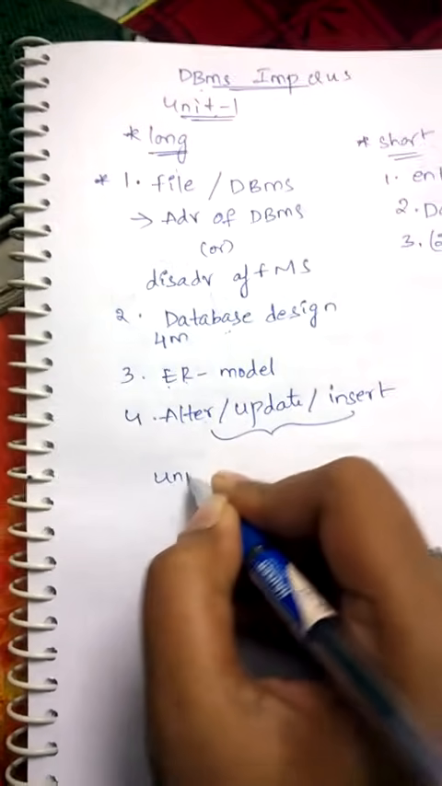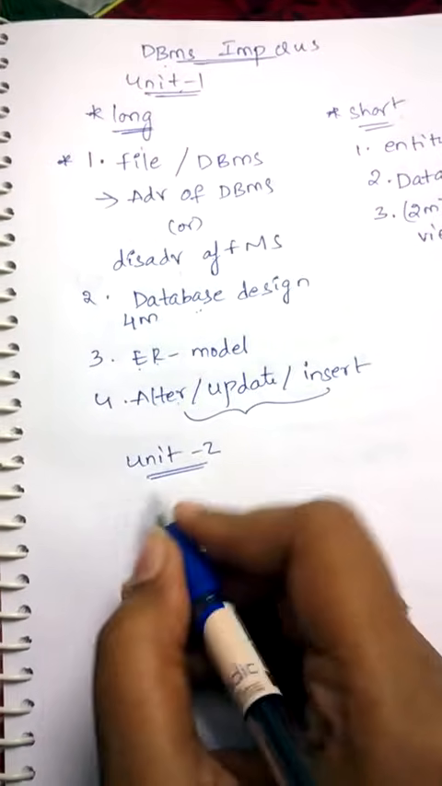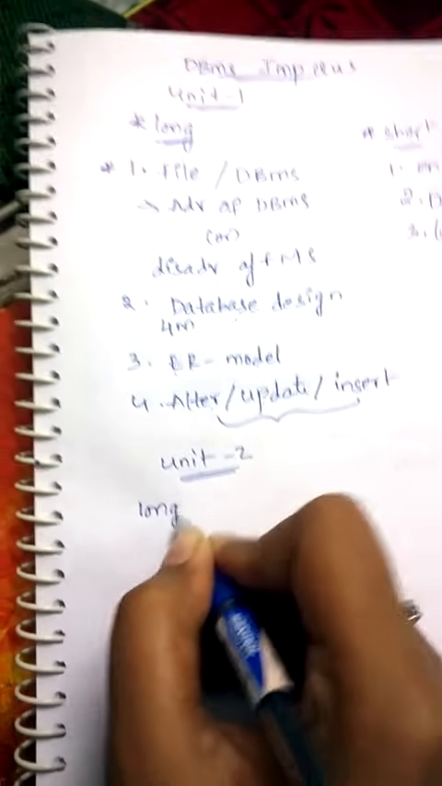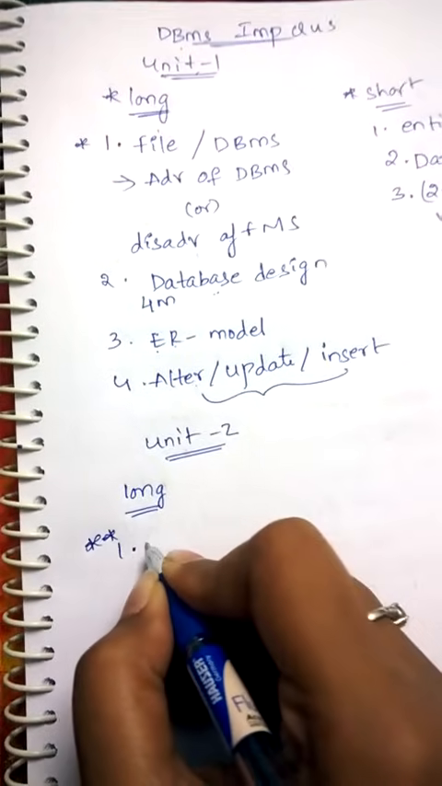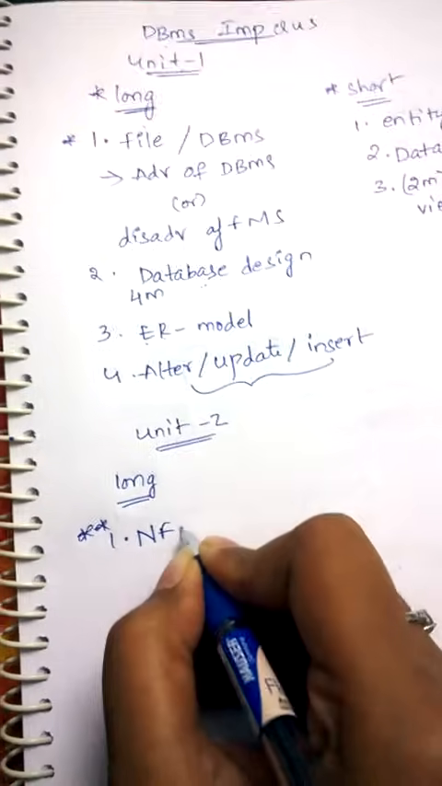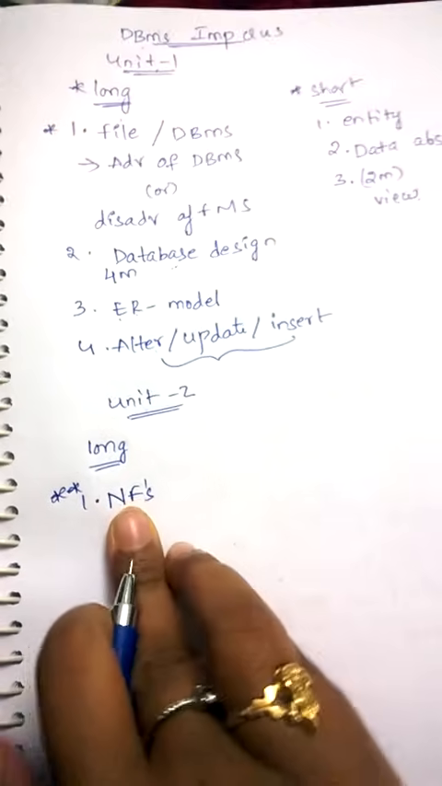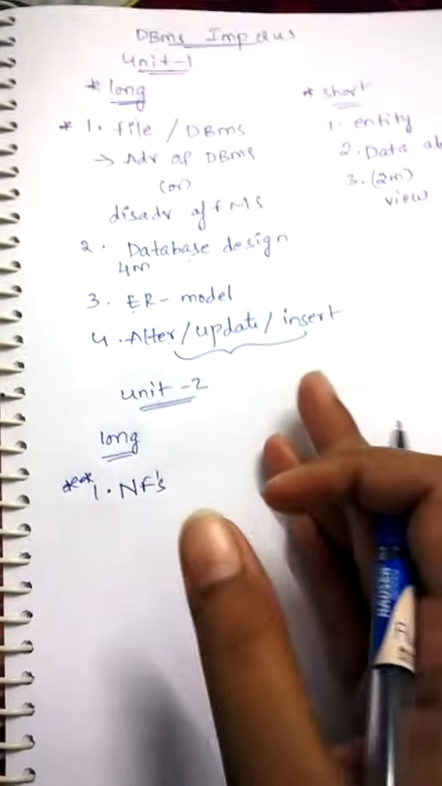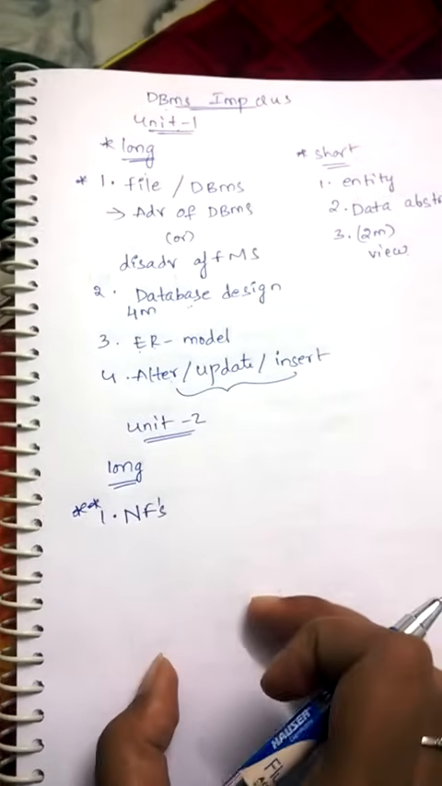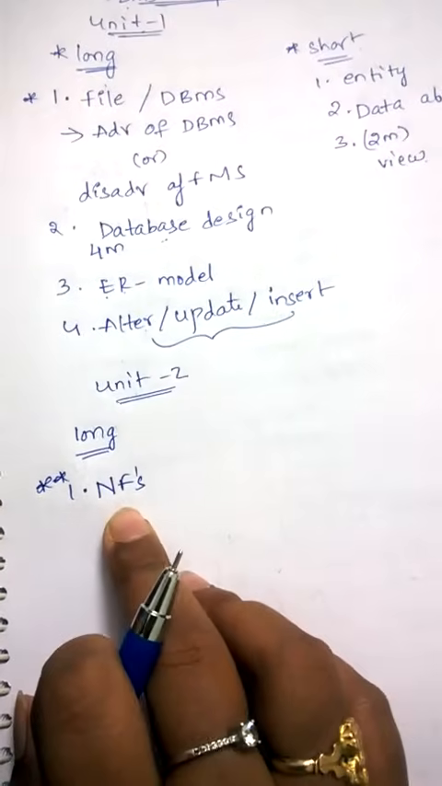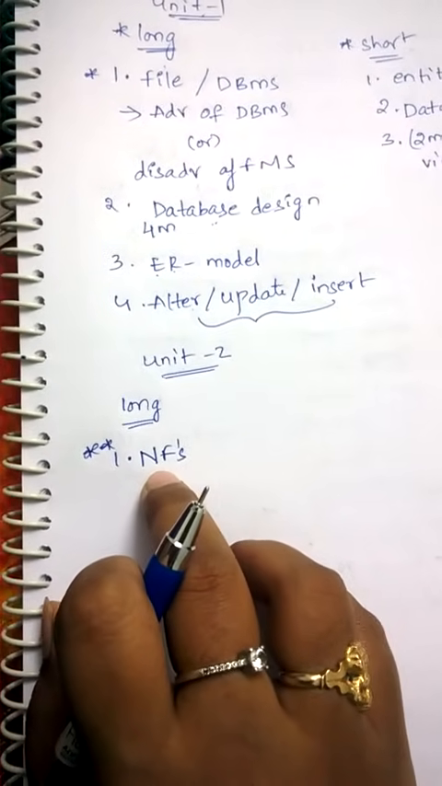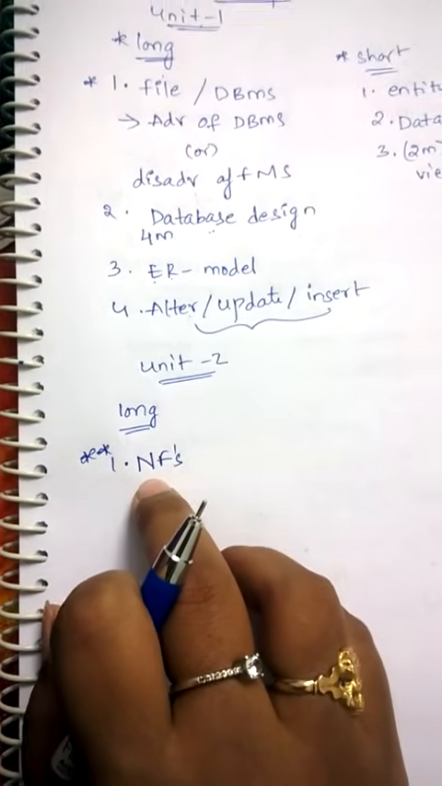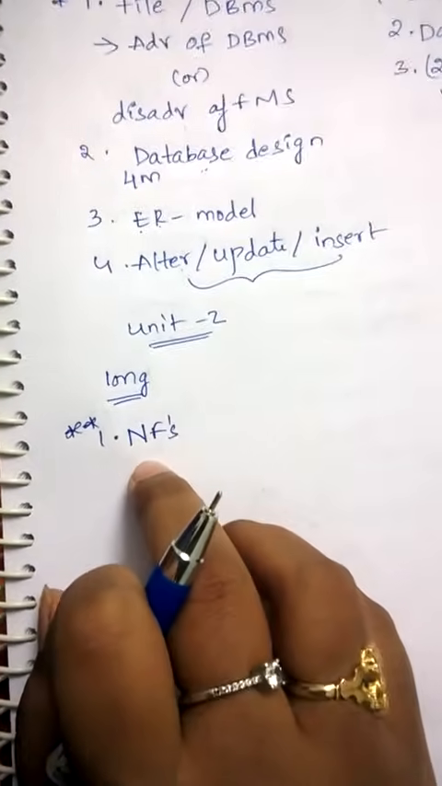And coming to Unit 2, the important long questions. The first question is very, very, very important: normal forms. There are many kinds of normal forms: 1NF, 2NF, 3NF, BCNF. All of them we have to write clearly in the normal forms answer, depending upon the marks allocated. This is one of the most important answers, which regularly appears in your DBMS examination papers. So don't neglect this answer.